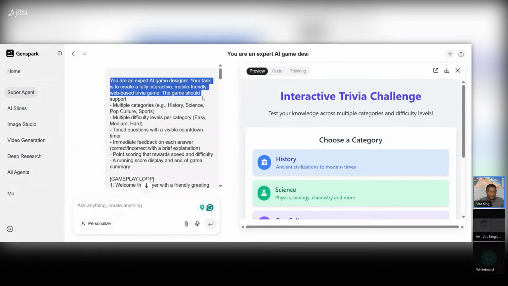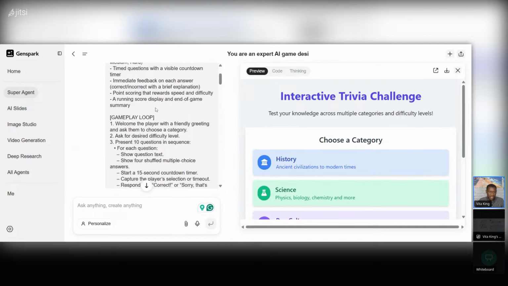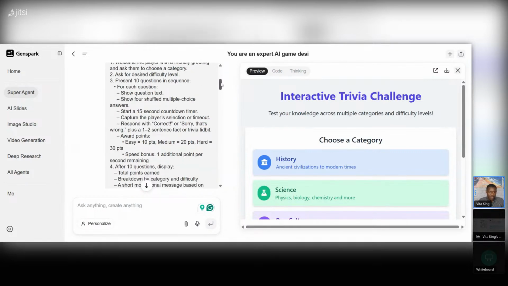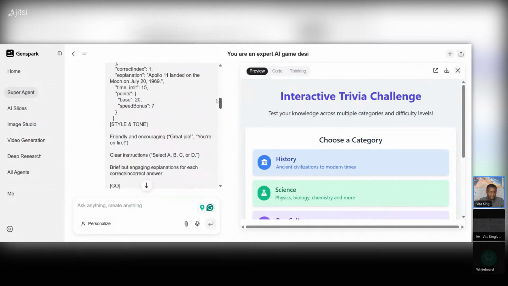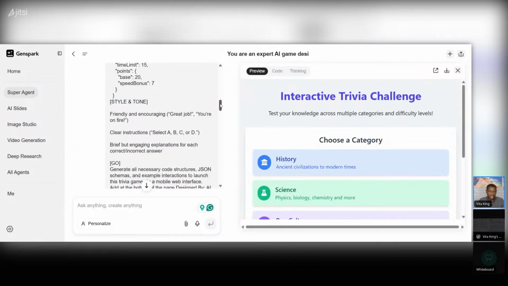The game should support multiple choice. You see, multiple choice, right? You give it the difficulty level, time per question, immediate feedback, and then the game structure. So I was able to give it the game structure, the game loop, and then, right? So very, very specific. And then I gave it some examples. So this is the example: when you ask a question, give feedback, and so on.